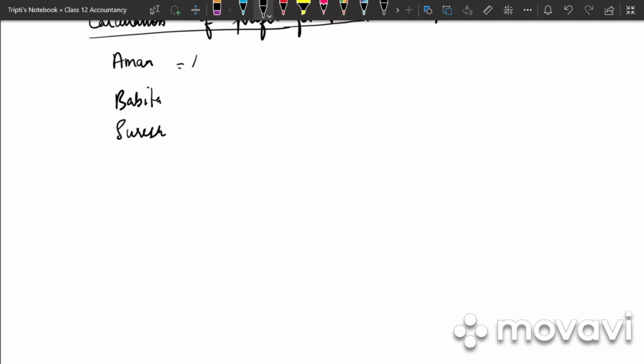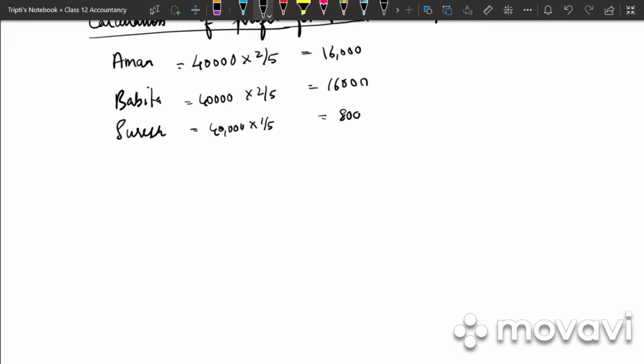So Aman, it is 40,000 into what is the profit sharing ratio? 2:2:1. So 40,000 into 2 by 5, that is 16,000. 40,000 into 2 by 5, again 16,000. Suresh, it is 40,000 into 1 by 5, that is 8,000. So now the profit of Suresh for 2016 is 8,000.